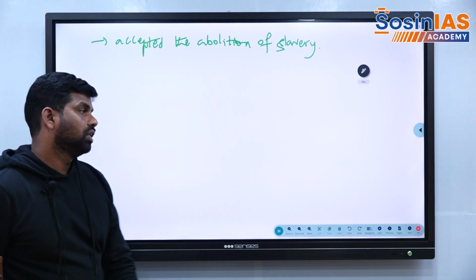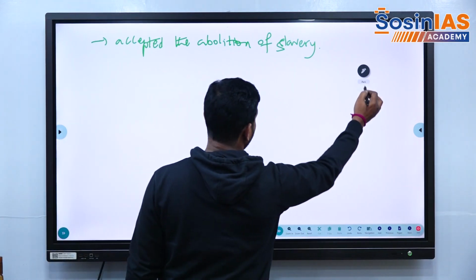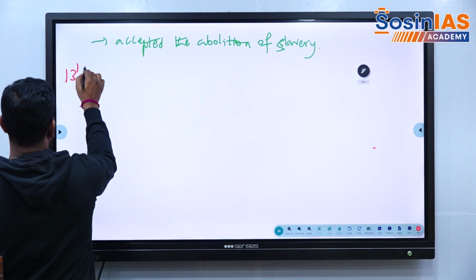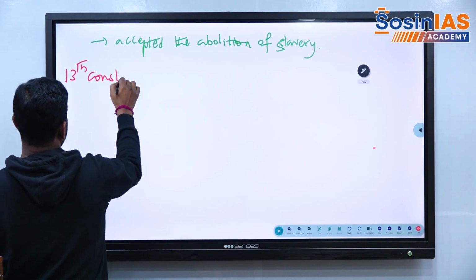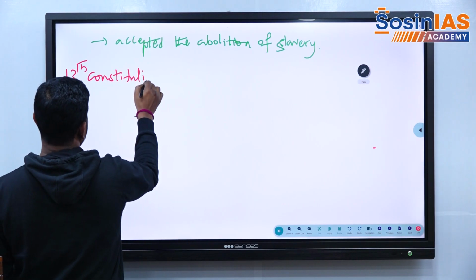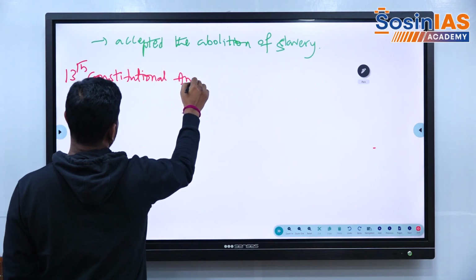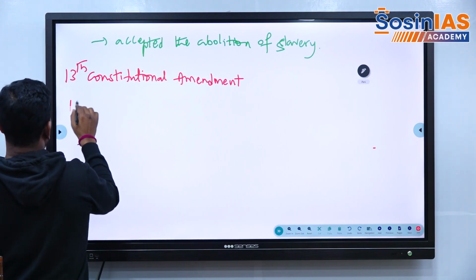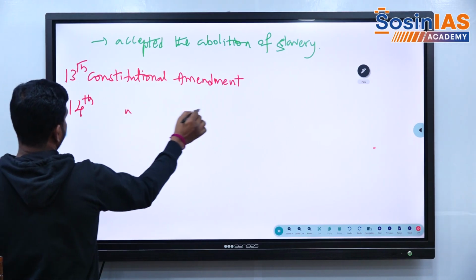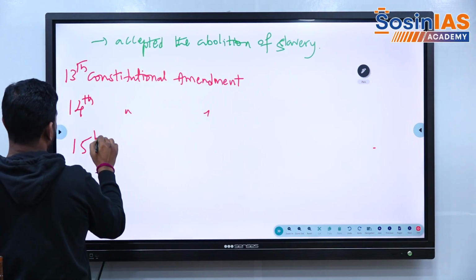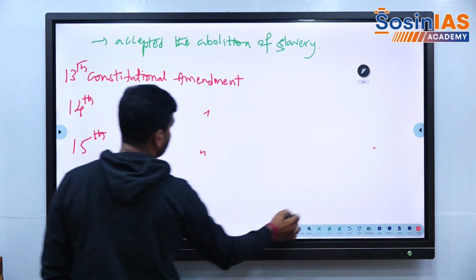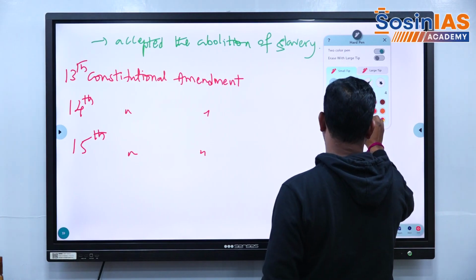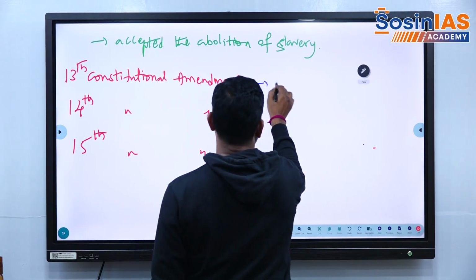And eventually they made three important constitutional amendments: the 13th, the 14th, and the 15th Constitutional Amendment. The 13th Constitutional Amendment deals with abolition of slavery.